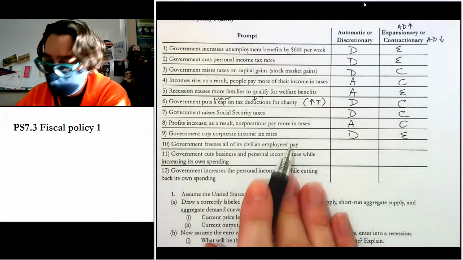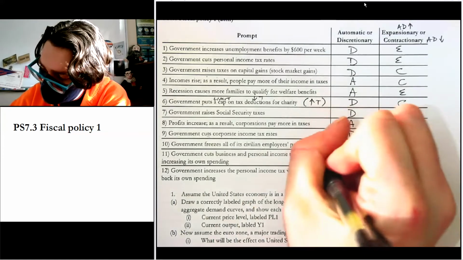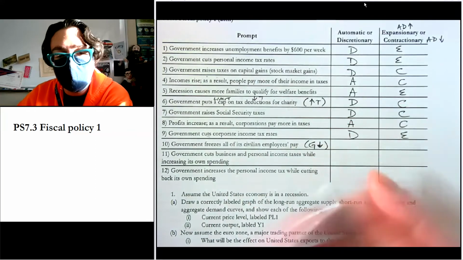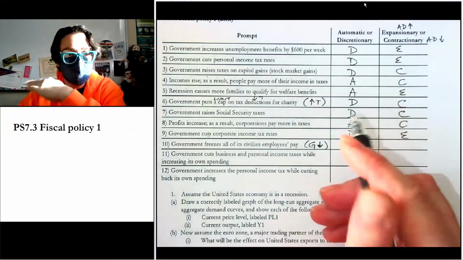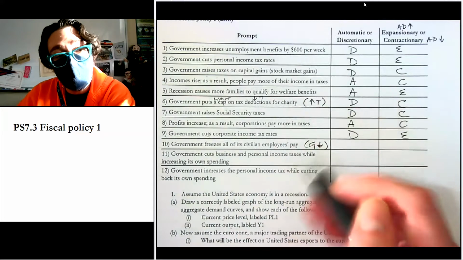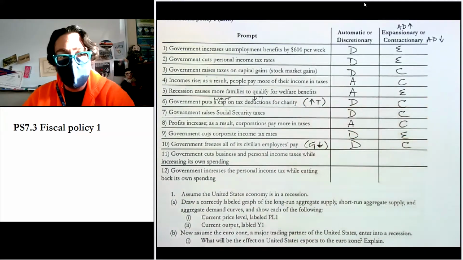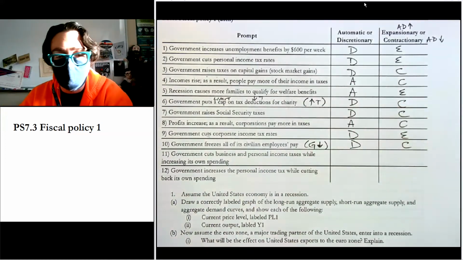Freezes all civilians' pay. So this is actually saying government spending goes down. Because rather than giving them automatic pay raises and things for inflation, they just say, nope, you're not getting a raise, which means government spending is going to go down. So this is discretionary and contractionary, because we're reducing government spending.